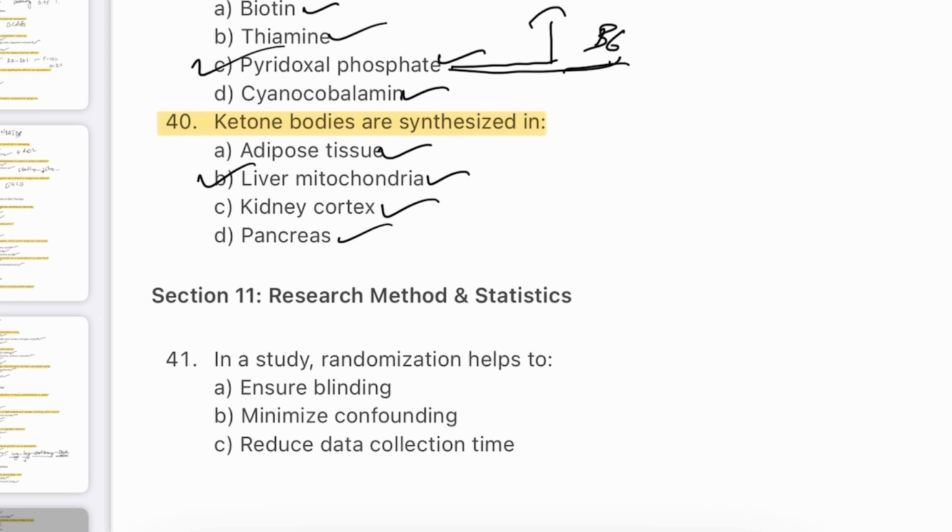This occurs in the mitochondrial matrix and includes acetoacetate and beta-hydroxybutyrate. Ketones serve as an alternative energy source for brain and muscle. They cannot be used by the liver itself due to lack of specific enzymes.